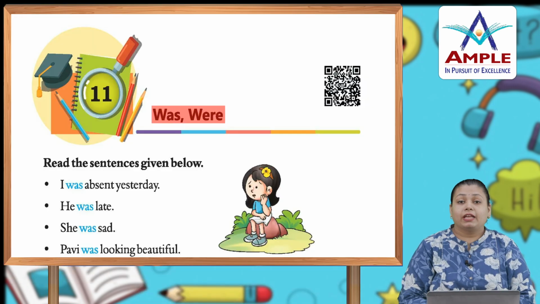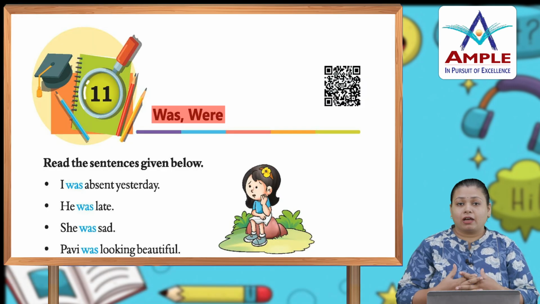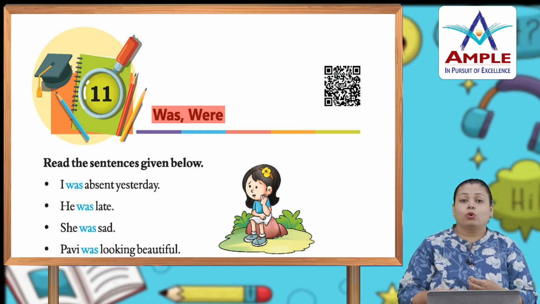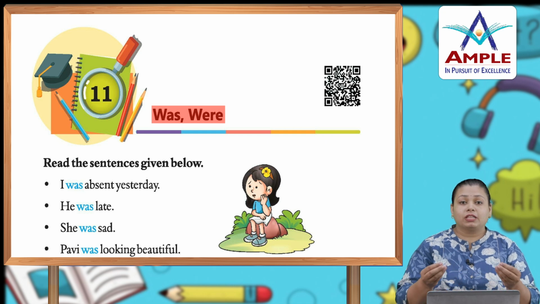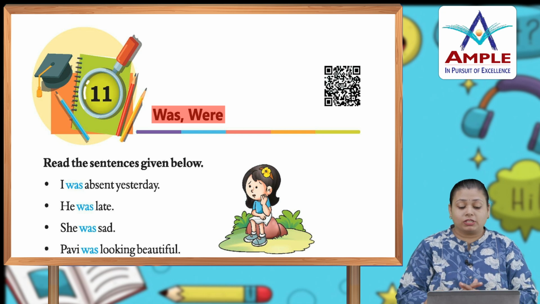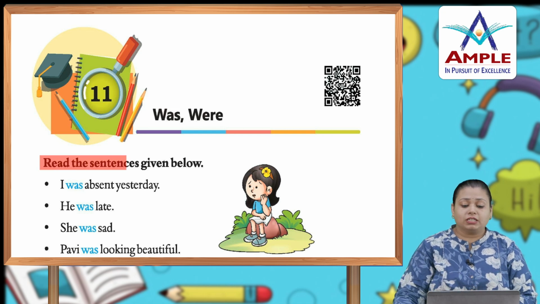So students, today we are going to start the chapter "was, were." Instead of is, am, are, we use was and were if we are talking about a past thing. When the things have already happened in our past, we use was and were to inform about these things. So read the sentences given below.